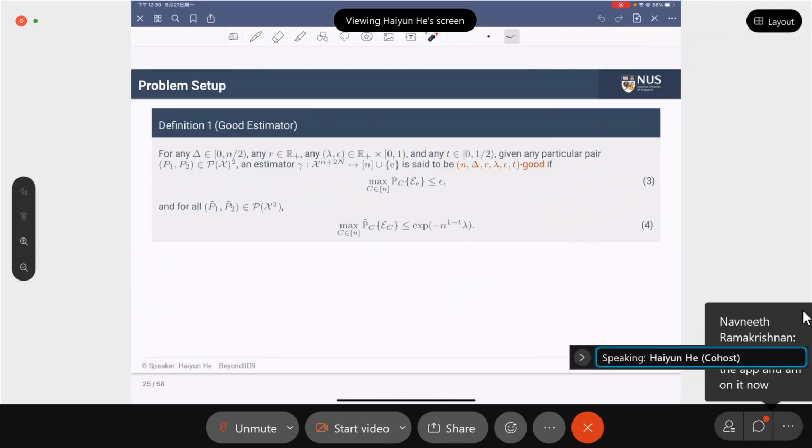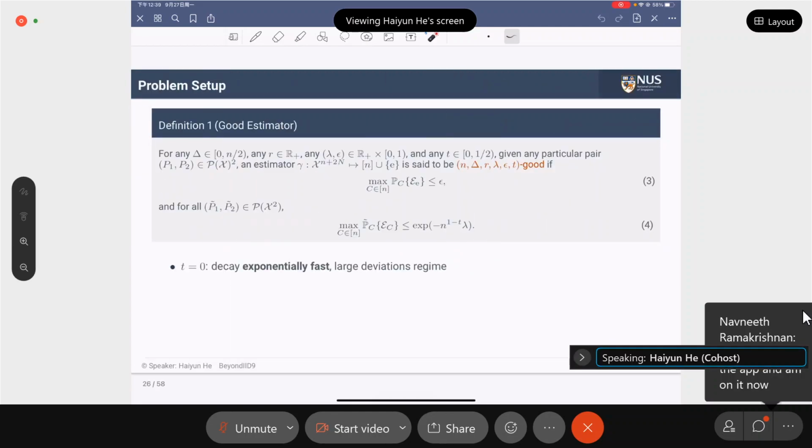So we say that an estimator is good enough if the worst case erasure probability is upper bounded by a constant value epsilon, and the worst case undetected error probability is upper bounded by some exponential term. So lambda denotes the error decaying rate.